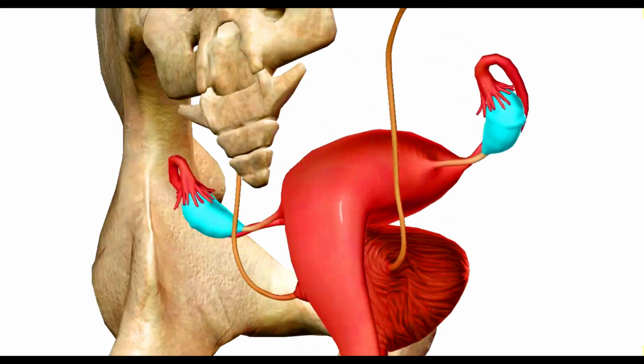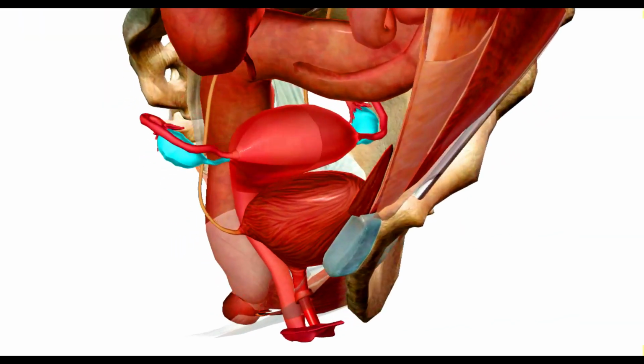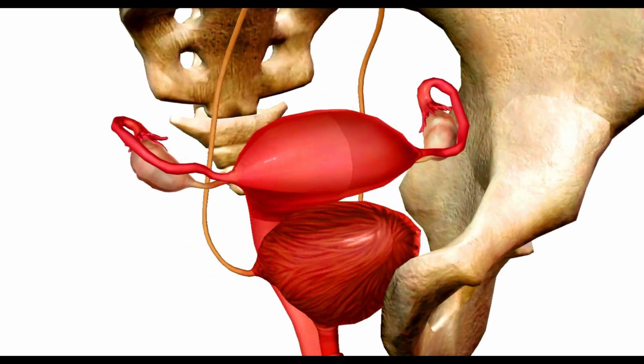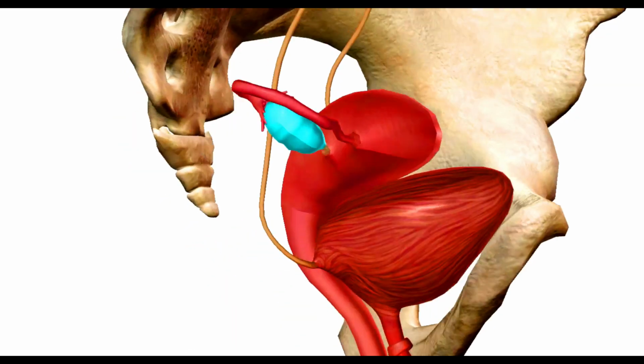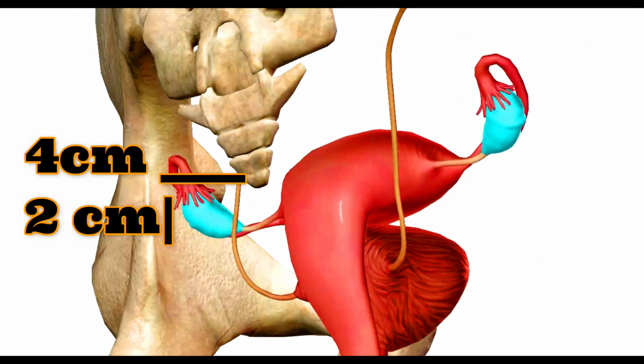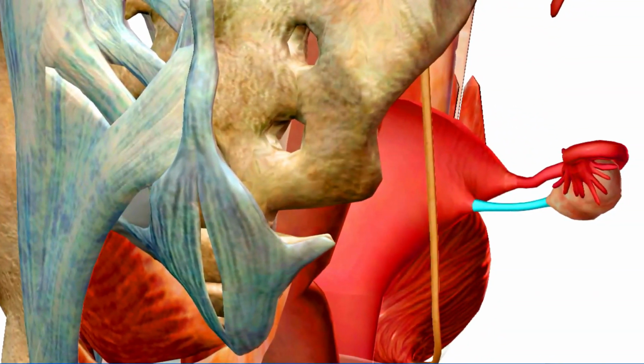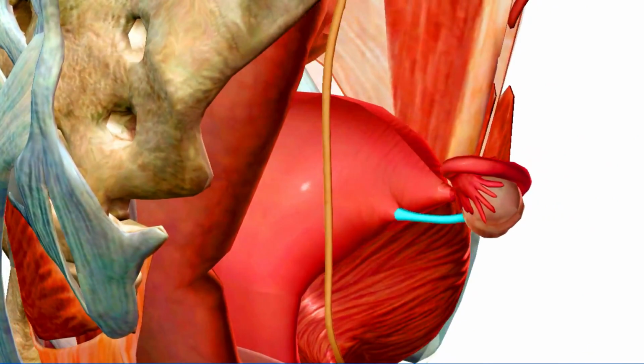Ovaries are the female gonads, which means that they are the primary reproductive organs of the female reproductive system. Each human female has a pair of ovaries and they are situated one on either side of the uterus, behind and below the uterine tubes. Each ovary is about 4 cm long and 2 cm wide. A suspensory ligament called the utero-ovarian ligament holds each ovary in place within the peritoneal cavity.